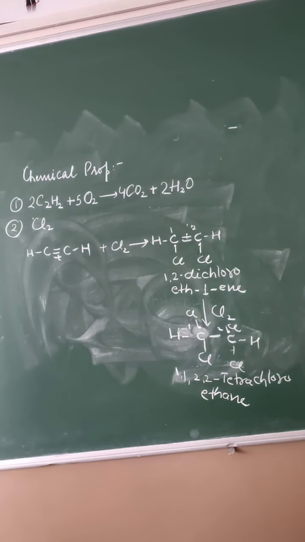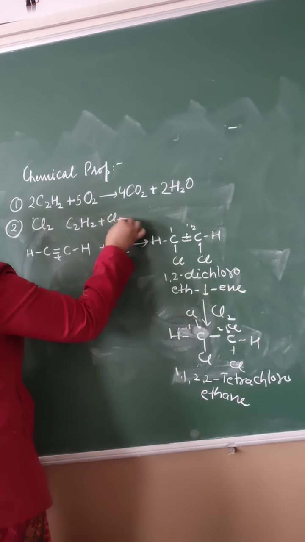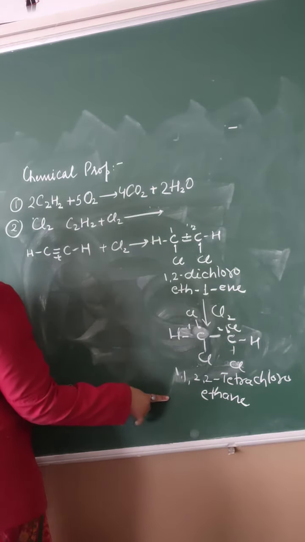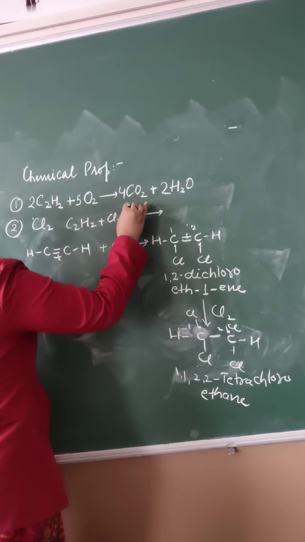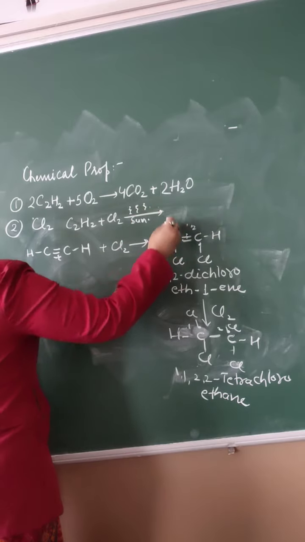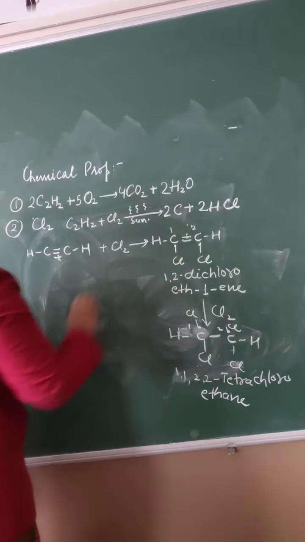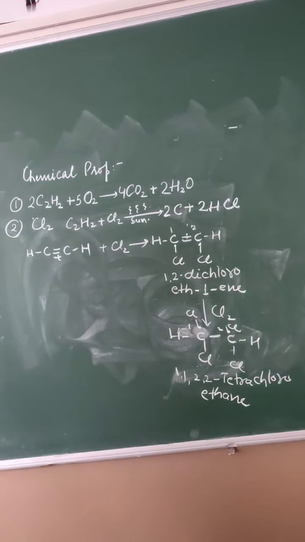If you give sunlight here, suppose chlorine, this we are doing normally without sunlight, but if you give sunlight here, then what will happen? C2H2 is reacting with chlorine. It is a simple reaction, then it will show this kind of reaction. If we give sunlight here, then what happens? It will convert into carbon and HCl. All right. I hope it is clear.